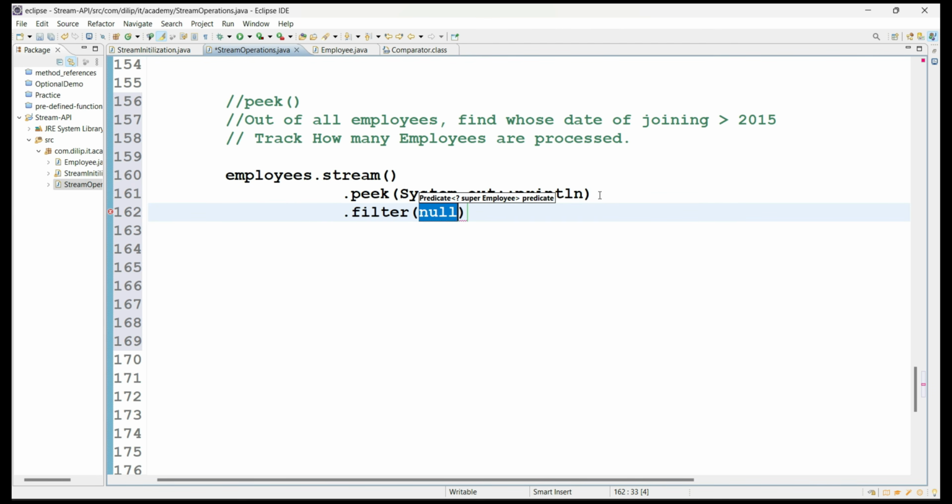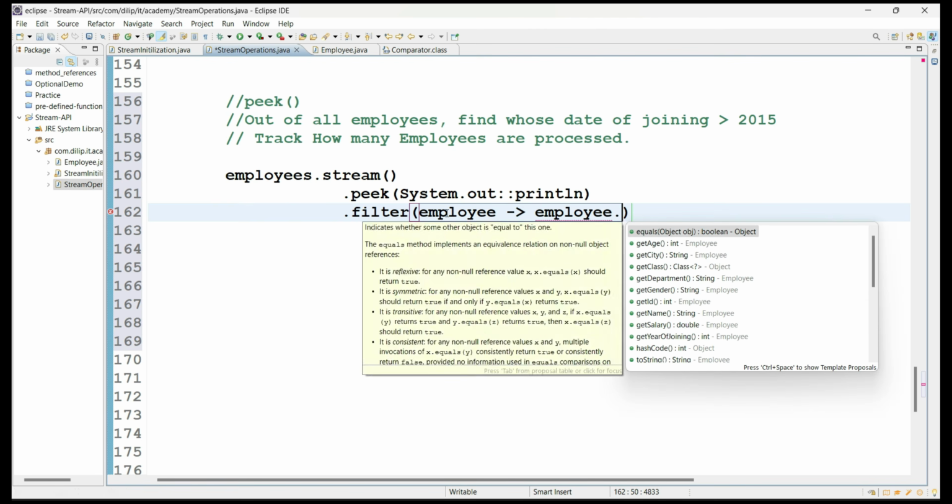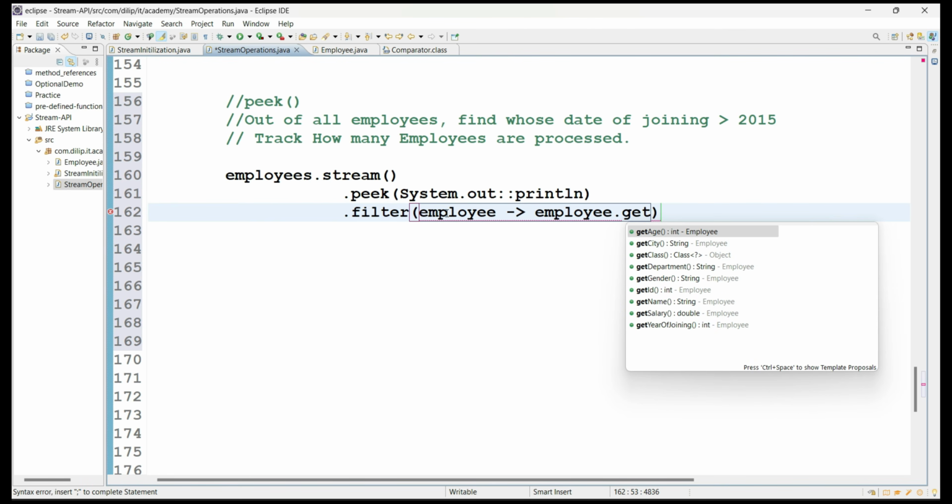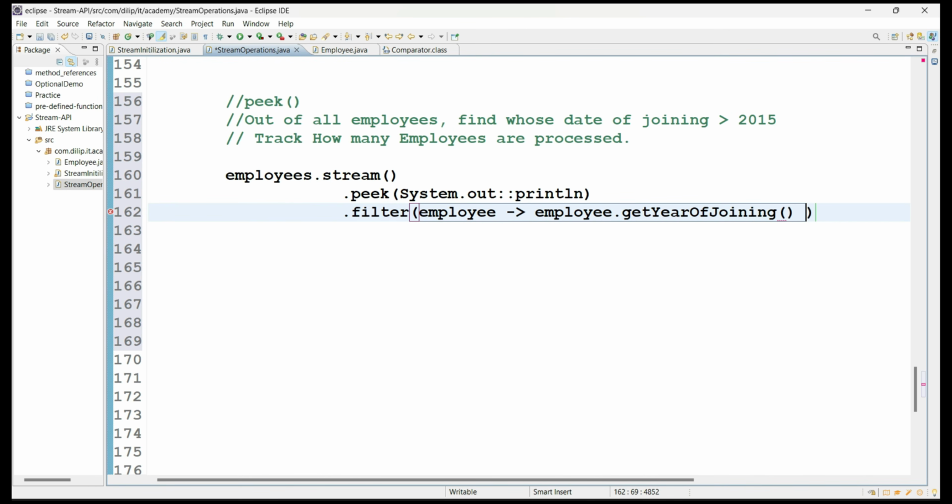Filter and predicate, what is it all about? This contains Employee objects, right? So employee dot get date of year of joining, and those should be greater than 2015, right? And then I have to collect that list of employees.